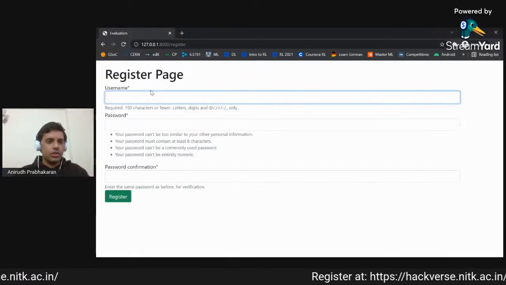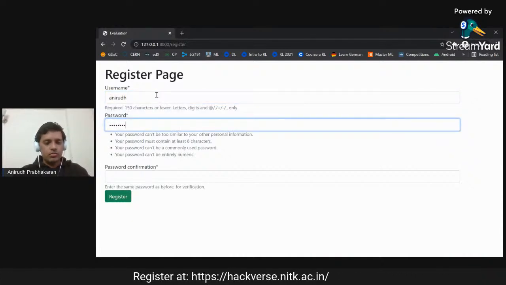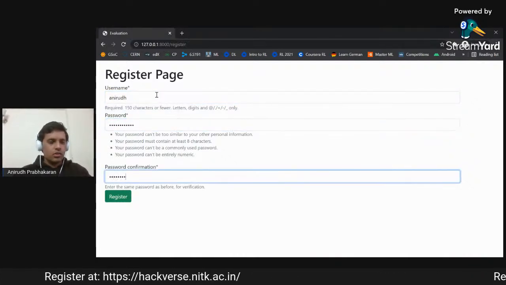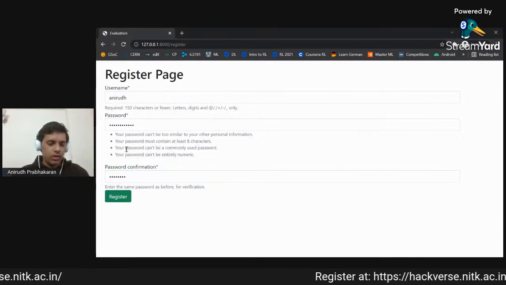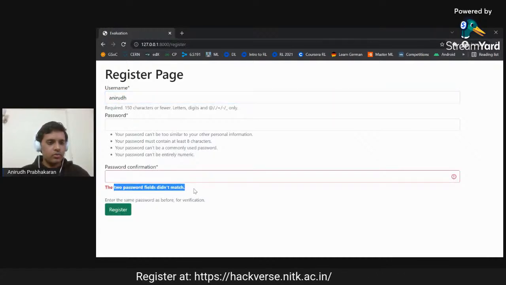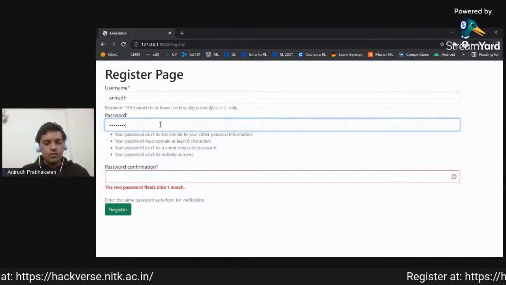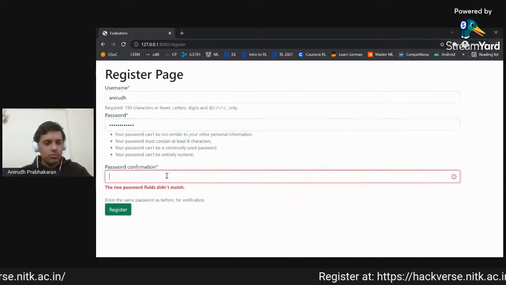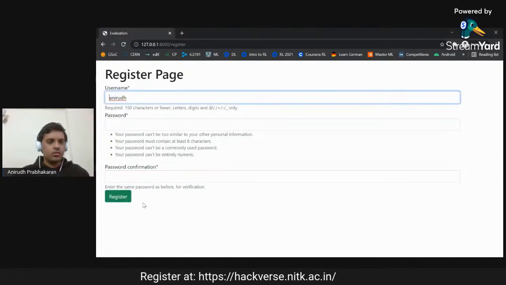Actually, I will also show that registration works. If I put my name Anirudh and use some password, Django also mentions the constraints that everything should have, and it shows errors, for example, the password fields didn't match. So now I will make sure that I use the proper passwords for both, and register.